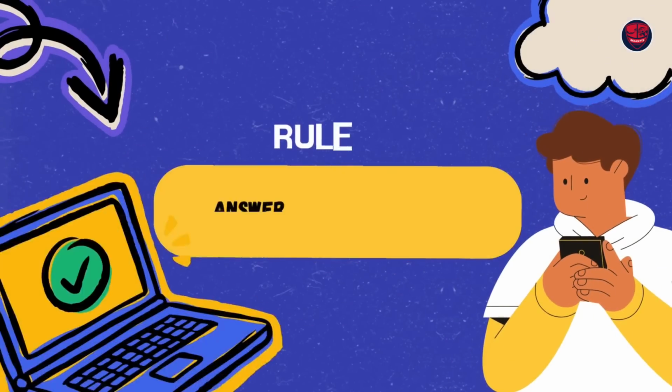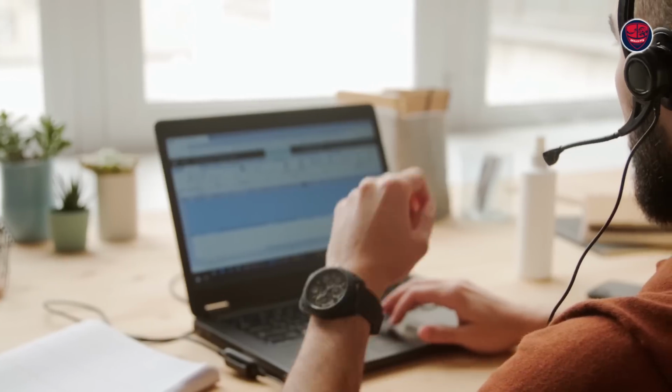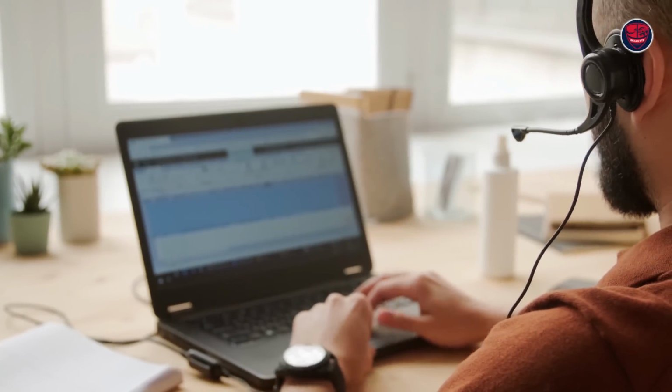The next rule is rule number 5, where you can actually skip answer short question from practicing. In the exam, you just listen to it. If you know the answer, you speak the answer. Otherwise, you say something random and click next. This is not going to give you scores. We've tried and tested this. Many of my students, including myself, have tried and tested this. We skipped this module, still we have gotten 90, so don't worry. Don't pay someone money for the repeated questions. All this does not deserve it.